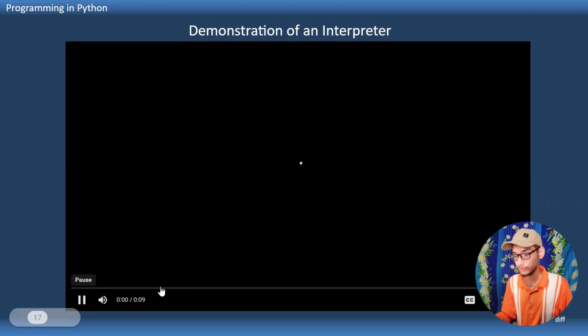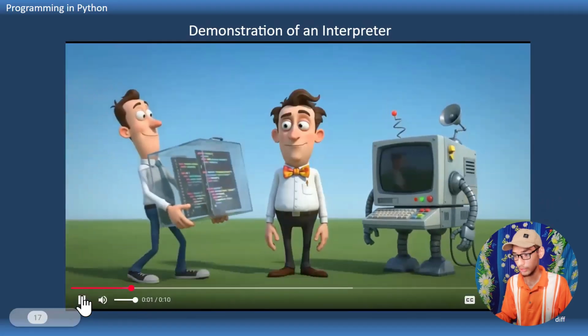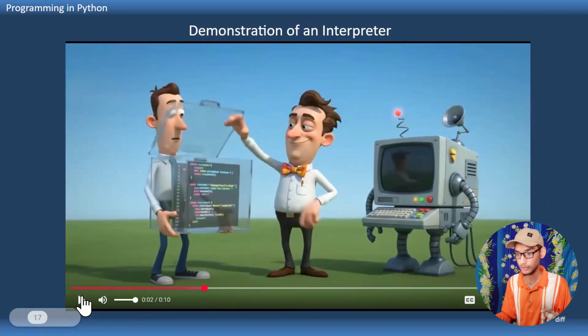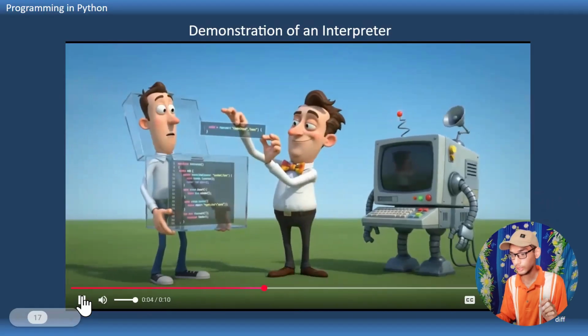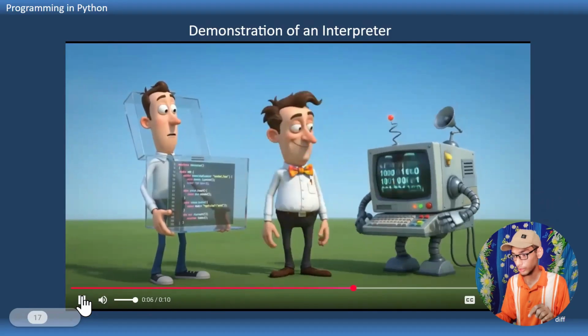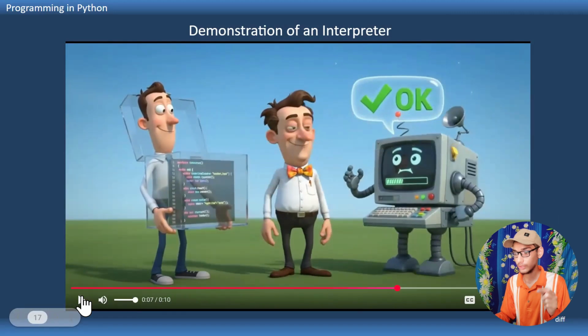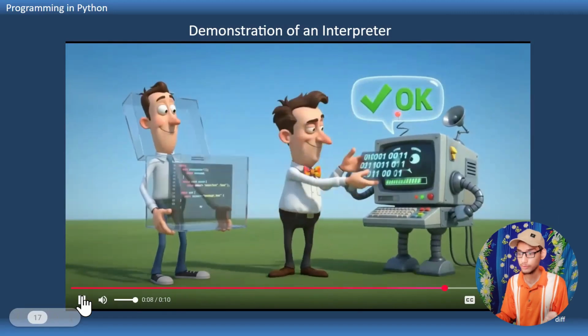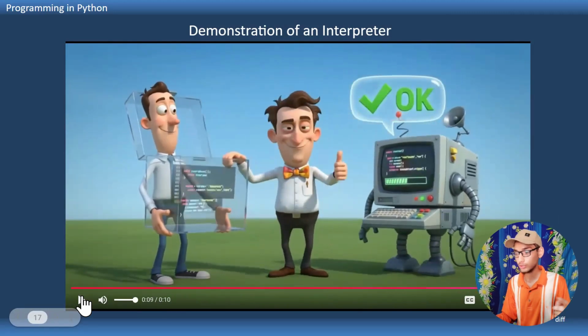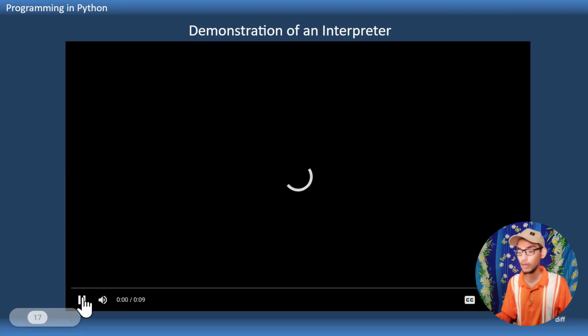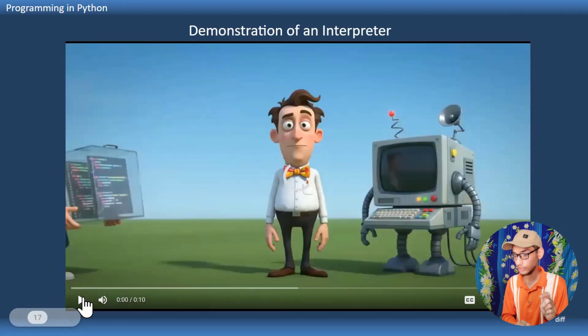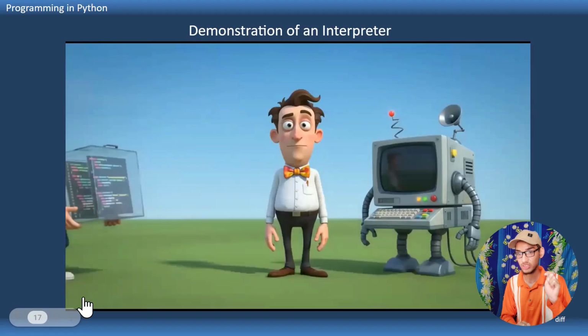You see that the interpreter stops the person, the programmer, the developer, takes the first line, gives it to the machine after converting it into machine code, and the machine runs and gives the status of OK. Then it picks the second part and so on the third part. This is how an interpreter works. It executes the code line by line, segment by segment, statement by statement.